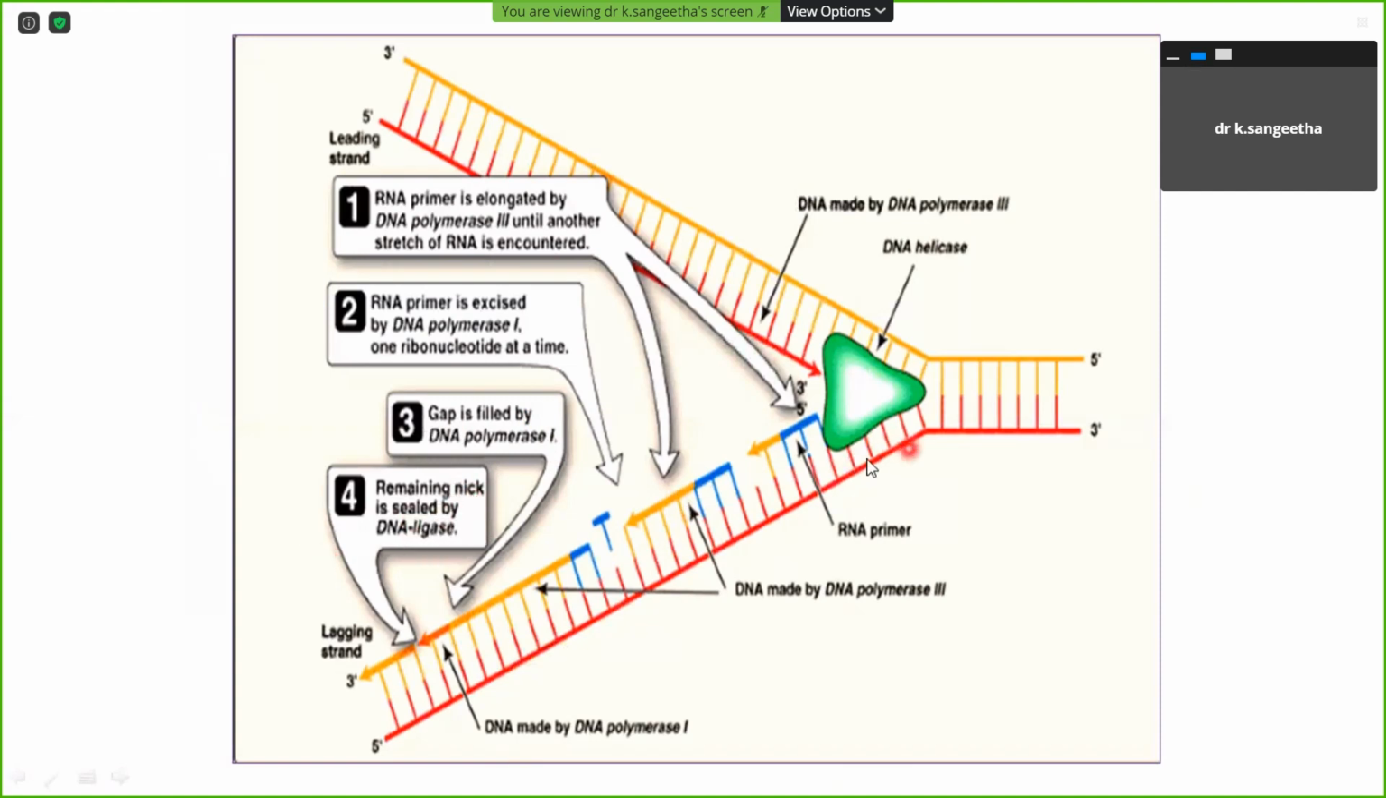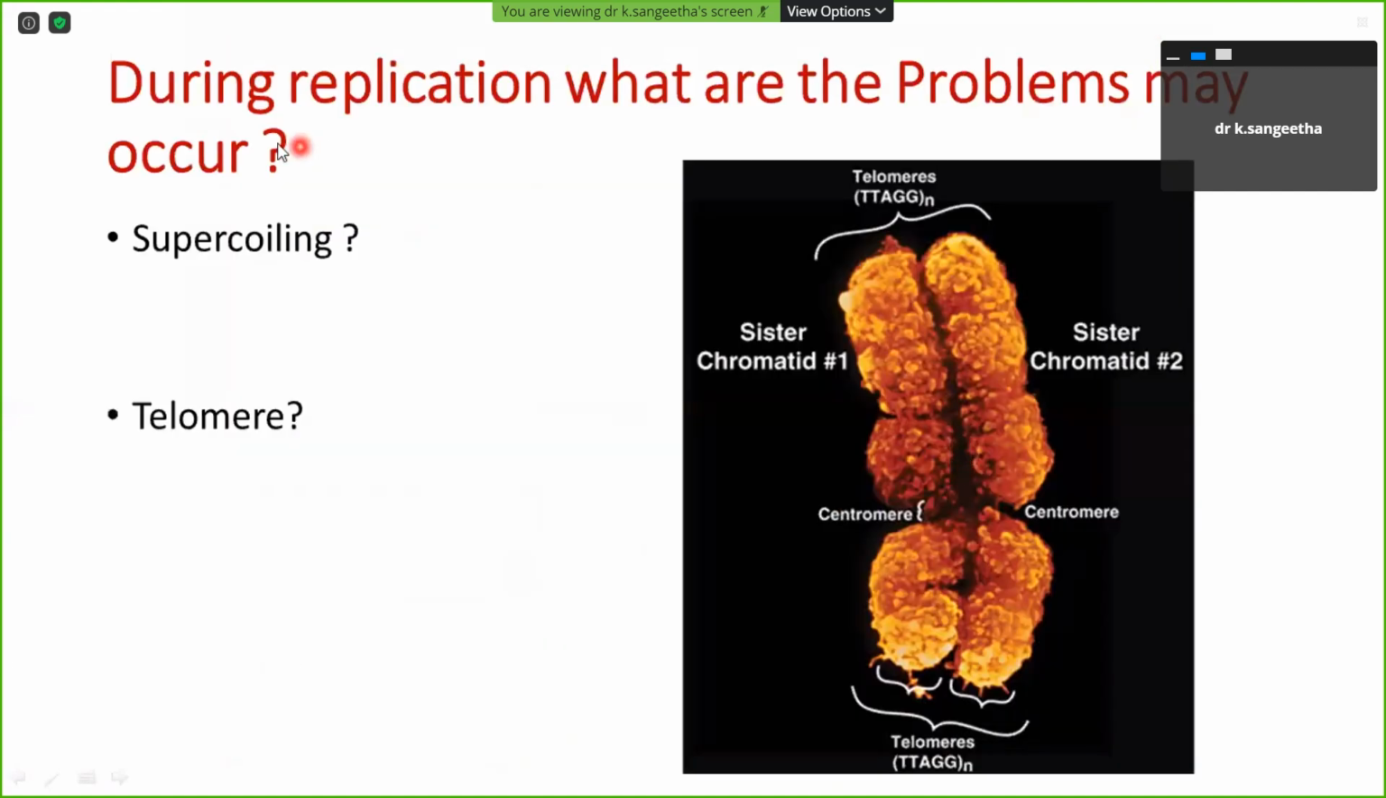Okay, so during this replication, two problems may happen. One is supercoiling, the other one is the telomere. So how can we prevent the supercoiling? Why does supercoiling happen? Any idea? When does the supercoiling happen, and how might the telomere be a problem for replication, and how can we rectify it? Any idea? So these may be viva questions for you.